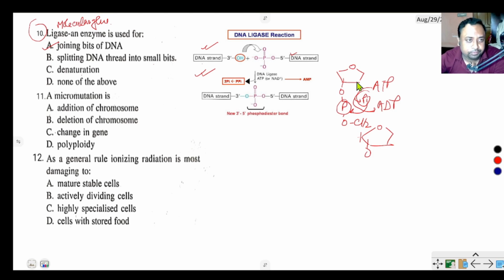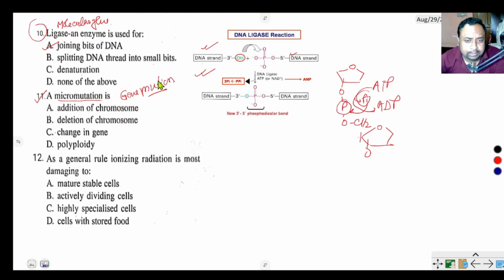Question number 11 says, micromutation is also called gene mutation. What is gene mutation? Gene mutation means a change in a single nucleotide.